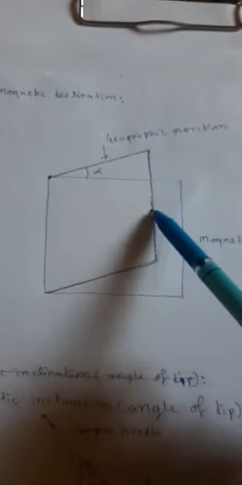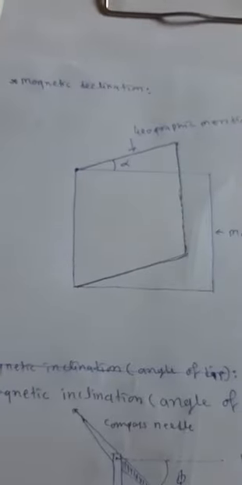This plane represents the magnetic meridian, and this plane represents the geographic meridian. The angle made by these two planes is known as the magnetic declination.